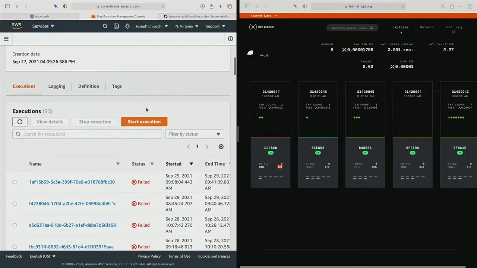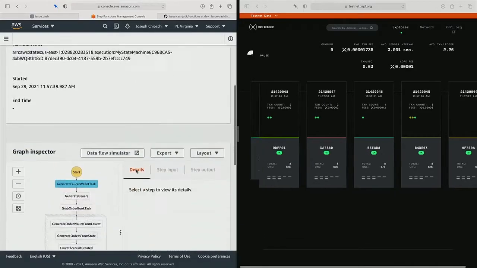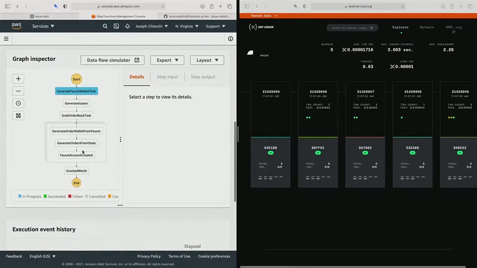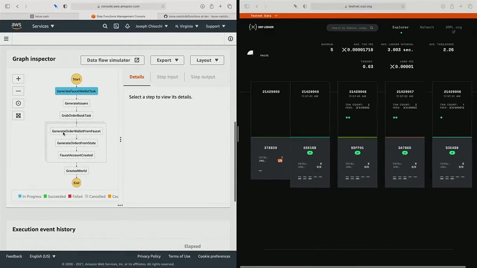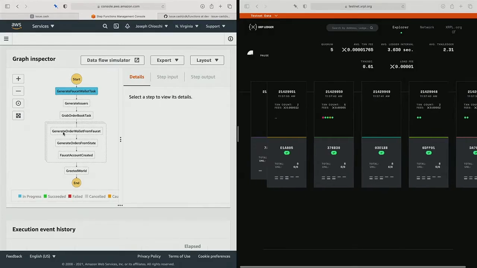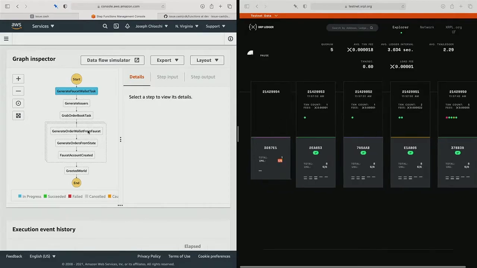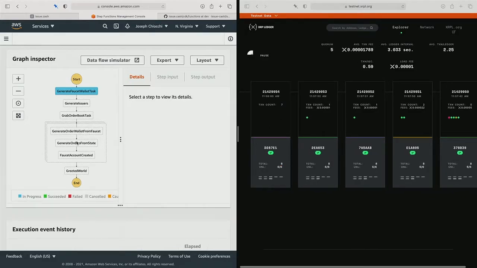The reason we want to use this DAG, start the execution, is that we want to take advantage of this mapping here. If I wanted to, I could just spin up, I think it's going to be 800 offers, a workflow for each of those offers where they generate a faucet wallet, generate orders from the state that they're getting, and then create those offers.